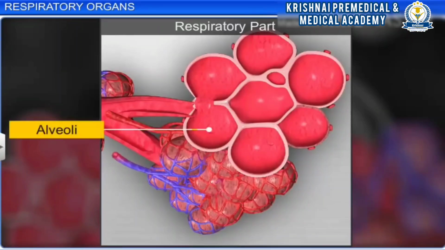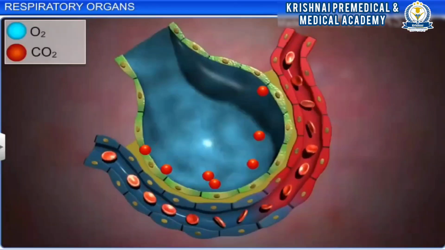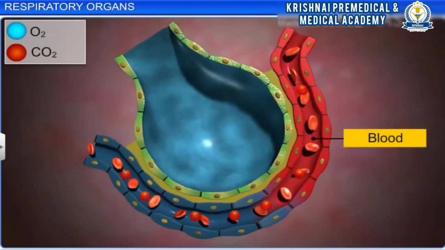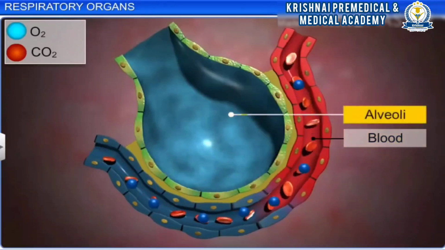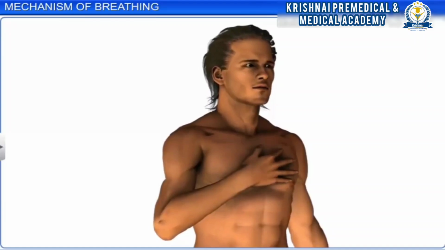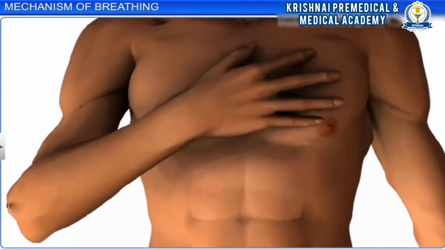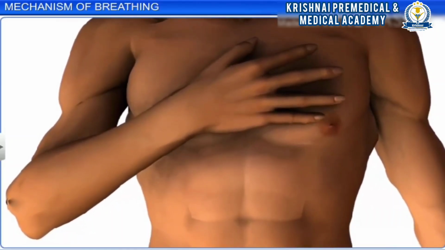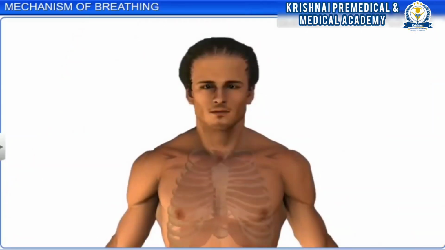The respiratory part contains the alveoli and alveolar duct. The actual diffusion of oxygen and carbon dioxide between blood and atmospheric air takes place in the alveoli of the respiratory part. Observe your breath. Your chest expands every time you breathe in and contracts every time you breathe out. This is because breathing causes the movement in the lung and chest muscles to maintain the body at equilibrium pressure.